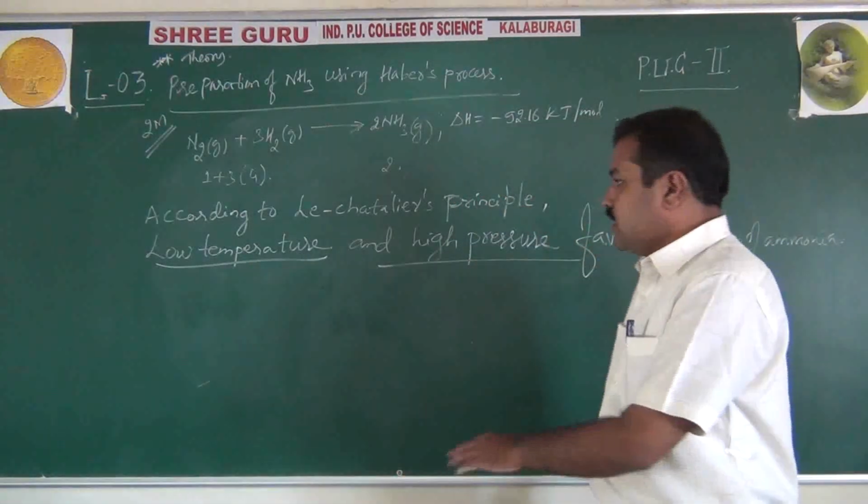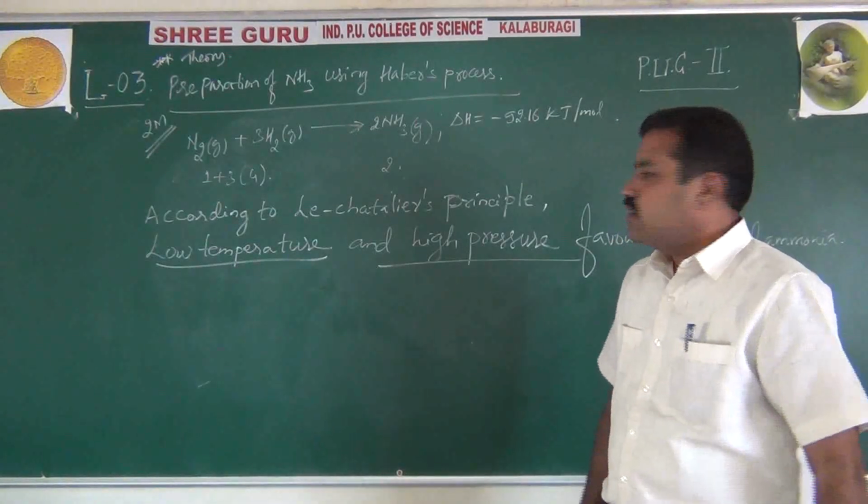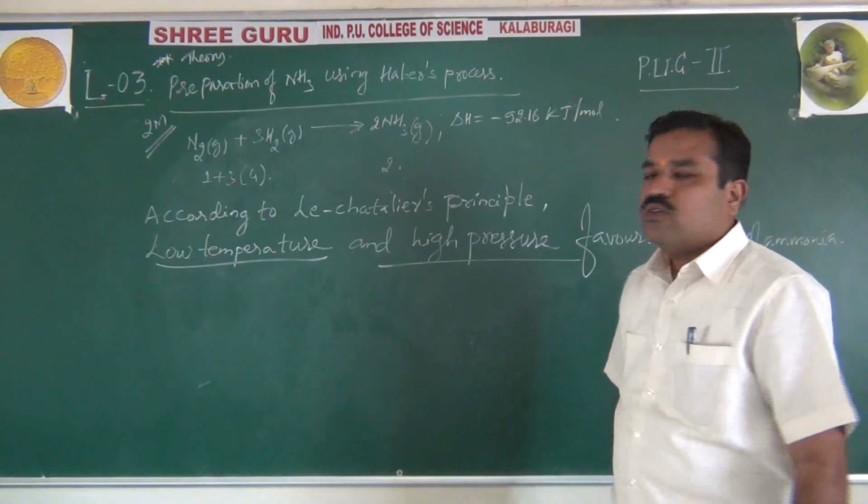So how, sir? Let us tell you. Why only low temperature, why not high? And here also, why only high pressure, why not low pressure?